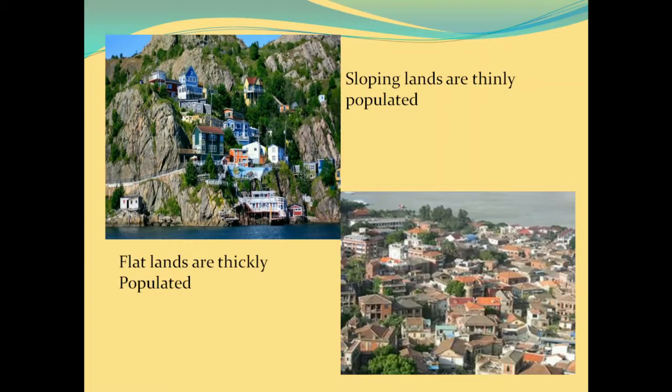Another important thing to know is that the mountains have steep slopes, so it is difficult to grow crops and the mountain regions are thinly populated. So in sloping land, very few people settle because they are not easily accessible. You can see here, the sloping lands are always thinly populated. The population is very low there, whereas the flat lands, that is the lowlands, will be thickly populated because they are easily accessible.